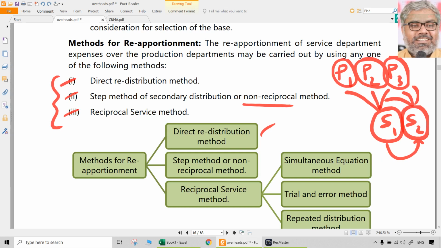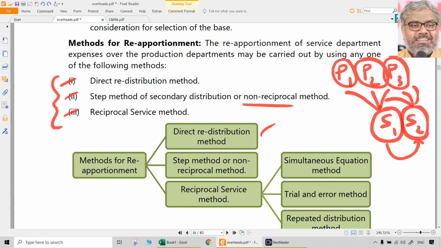We'll see that visually when we actually do the problems, because when the apportionment happens and the numbers are written in a table format, the visual looks like steps. So it is called the step method or non-reciprocal method, wherein services rendered by one service department to another are recognized, but vice versa is ignored.